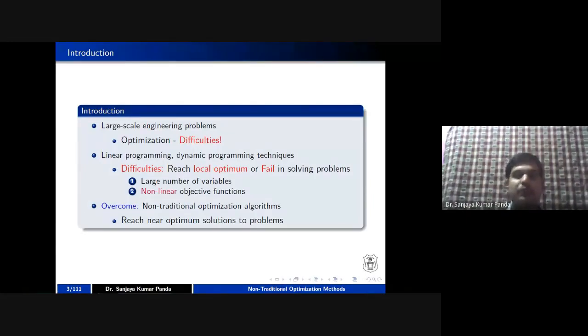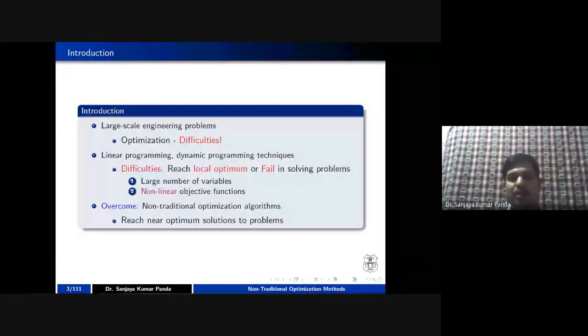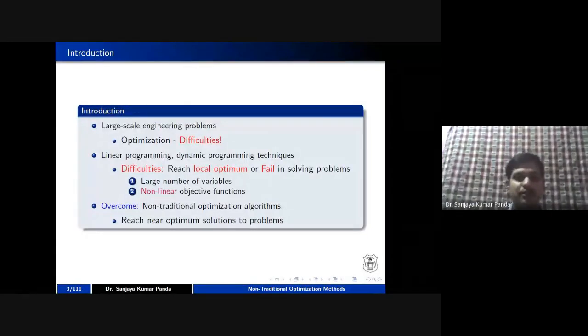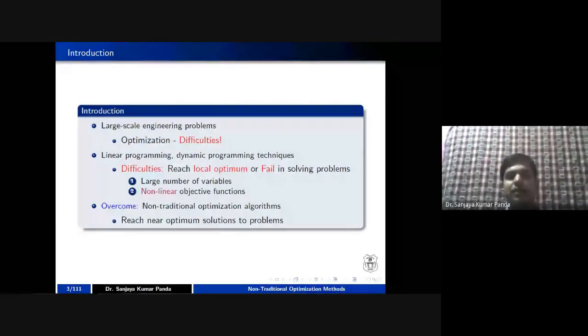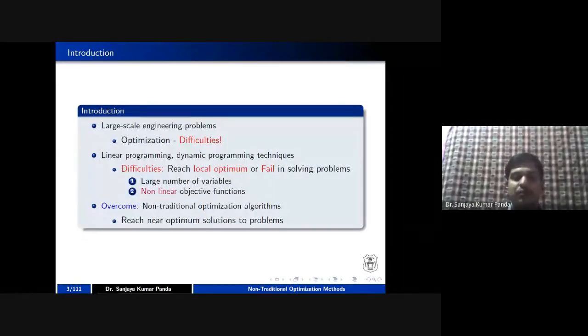For example, in linear programming or dynamic programming, the number of variables is very high. Just like we write 5x1 plus 6x2 minus 3x3, and if the problem is too complex, the number of variables also increases. So the main difficulty is the large number of variables in such programming when used for large scale engineering problems.